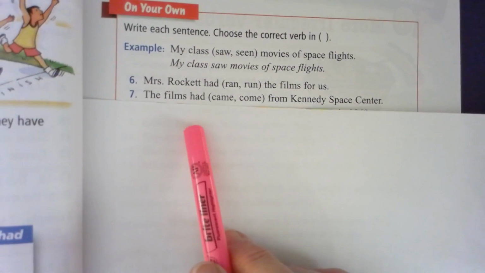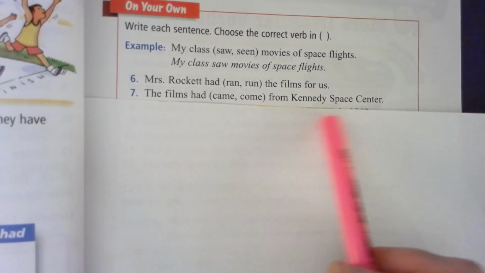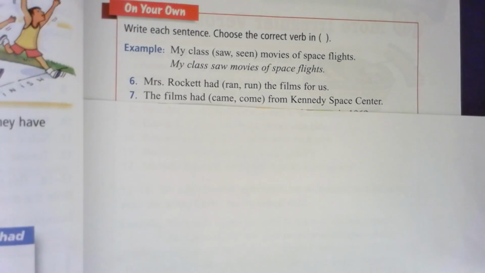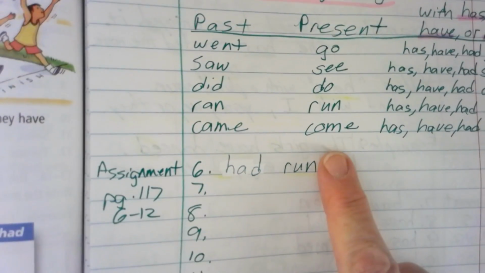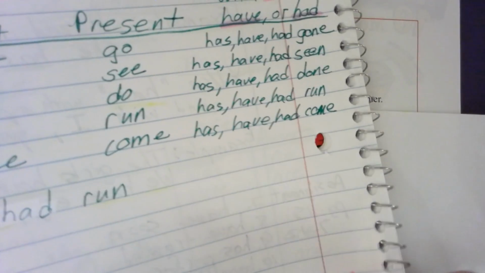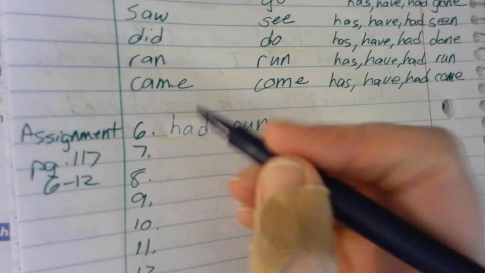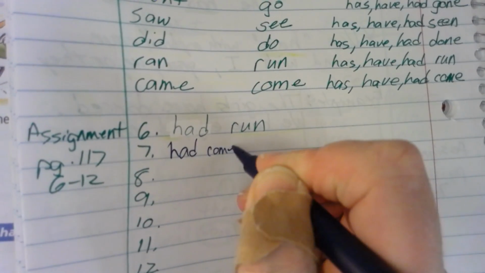The films had came from Kennedy Space Center, or the films had come from Kennedy Space Center. Let's find the word come. Here's the word come, and they use the word had, and so we use the word come. Had come. So we're going to write had come.